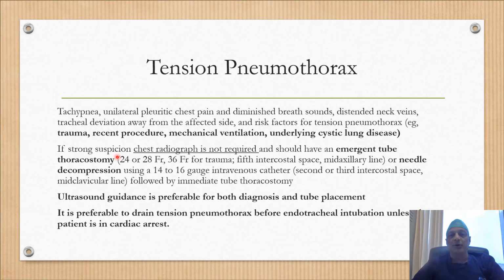If tension pneumothorax is strongly suspected, chest radiography is not required and the patient should have an emergent tube thoracostomy or needle decompression. If the patient undergoes needle decompression, it should be followed immediately by tube thoracostomy. Ultrasound guidance is preferable for both diagnosis and tube placement, and it is advisable to drain the tension pneumothorax before endotracheal intubation unless the patient is in cardiac arrest.